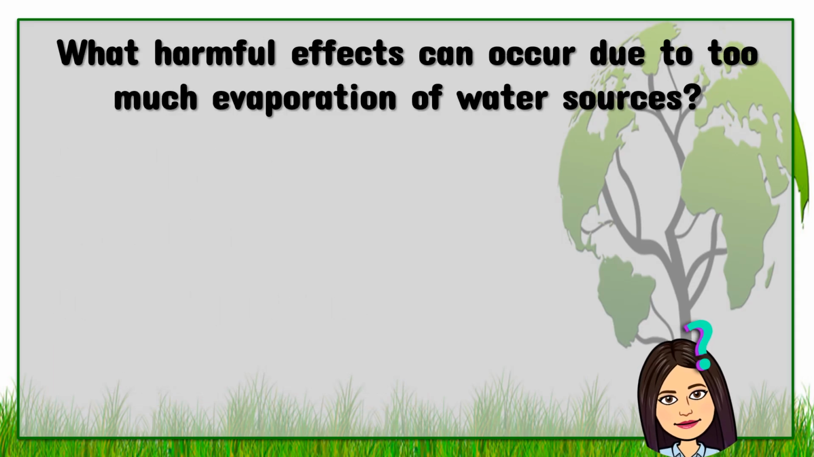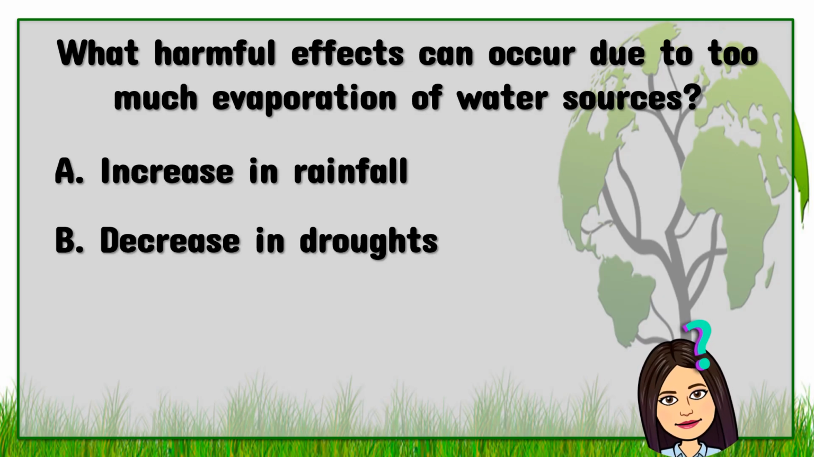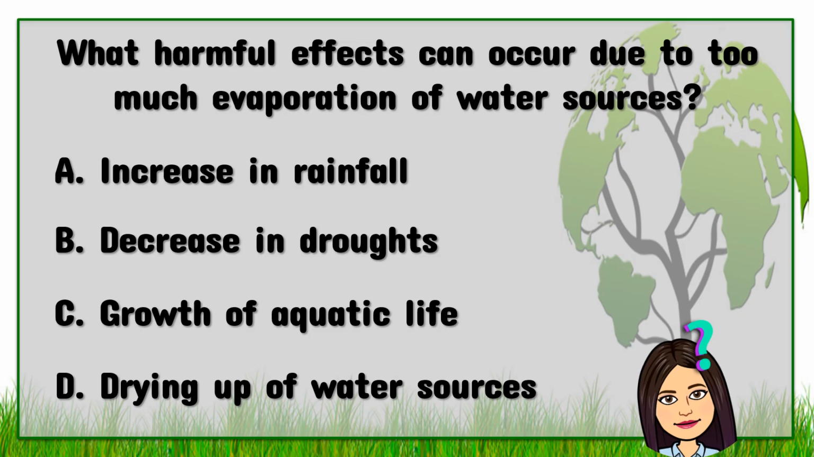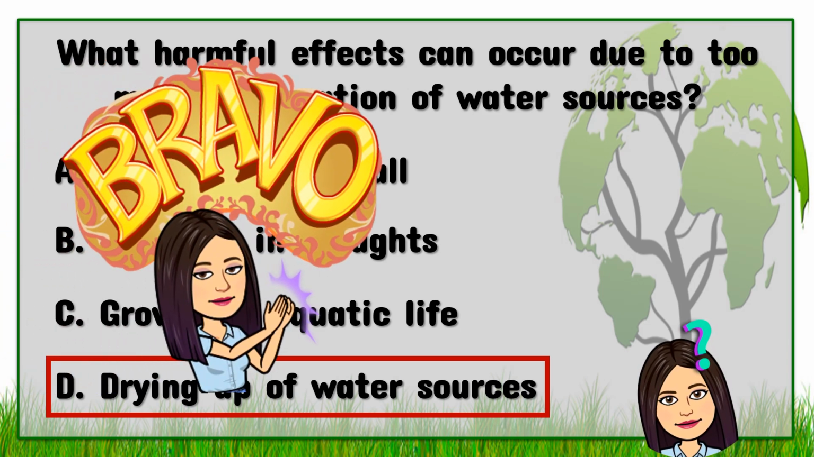What harmful effects can occur due to too much evaporation of water sources? A. Increase in rainfall. B. Decrease in droughts. C. Growth of aquatic life. D. Drying up of water sources. The answer is D. Drying up of water sources.